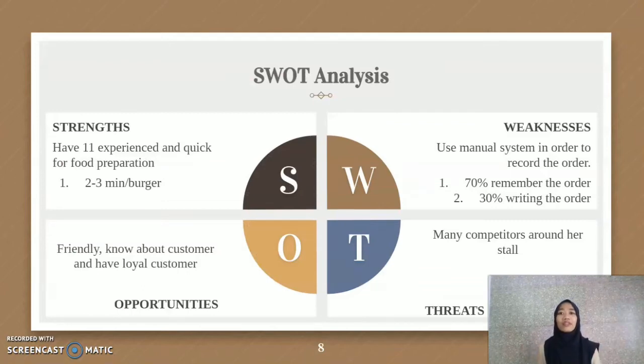For strength, because she has 11 years of experience, when she makes the burger, she takes only 2 or 3 minutes. And for the weakness, she uses a manual system to record orders, like 70% remember the order, 30% write the order. Because she uses this manual system, she might increase the risk of mistaken orders, and also it can lead to increased cost.